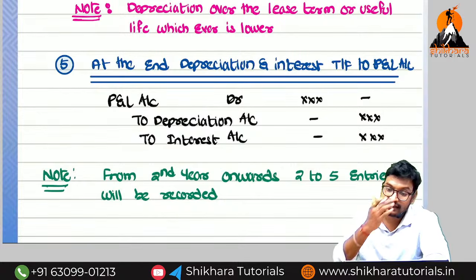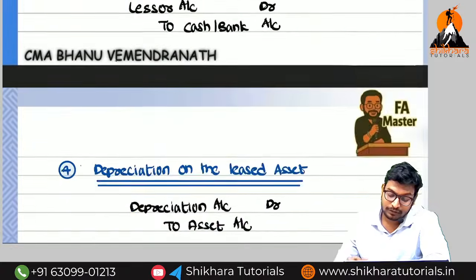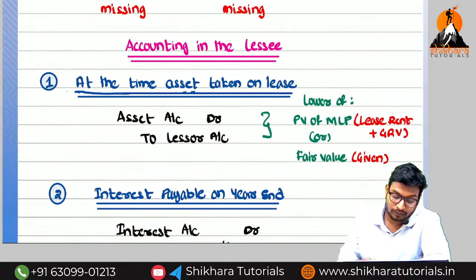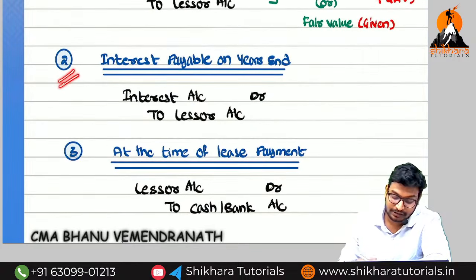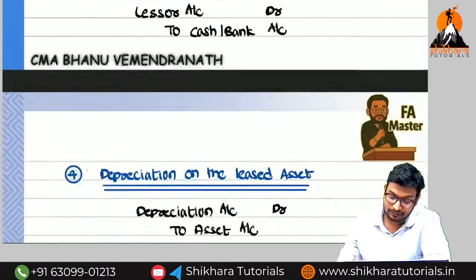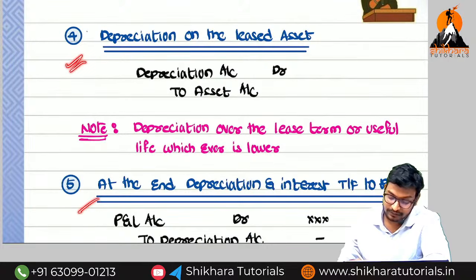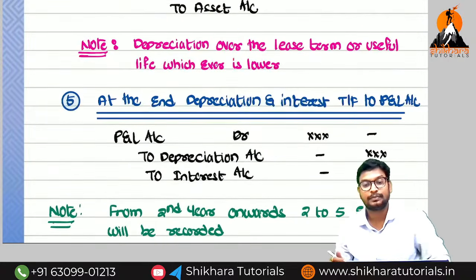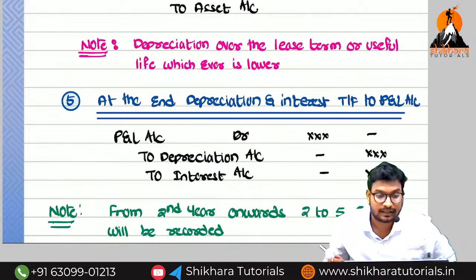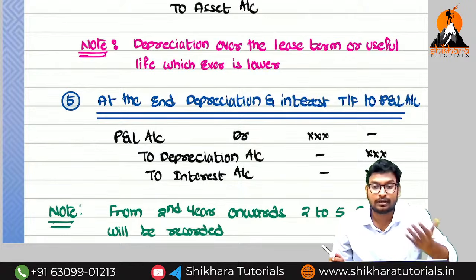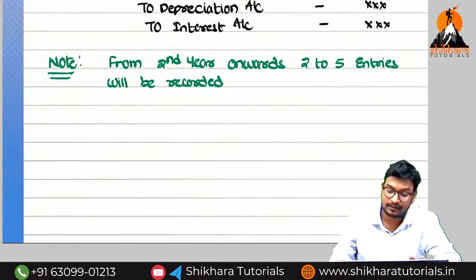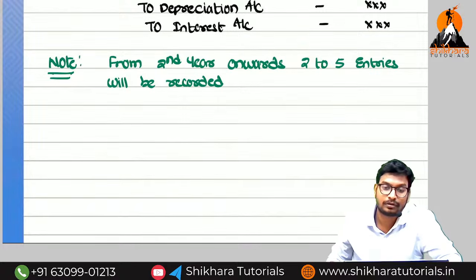When coming to the next year, what are the entries we need to pass? We should not pass the first one because only one time we are going to purchase, but every time we need to write the interest dues payment entries, and the next one, the depreciation entry, and the next one is the transfer of depreciation and interest to the P&L account. That means from the next year onwards, we write the second one, third one, fourth one, and fifth one.